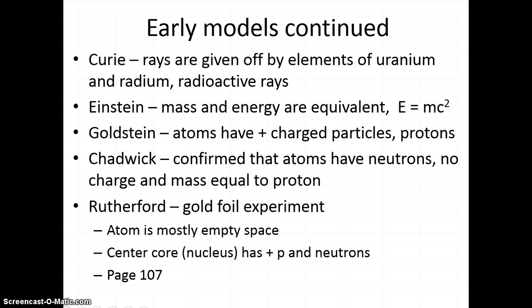Based on his experimental results, Rutherford suggested a new theory of the way the atom looked. He proposed that the atom is mostly empty space, thus explaining the lack of deflection of most of the alpha particles. He concluded that all the positive charge and almost all the mass are concentrated in a small region that has enough positive charge to account for the great deflection of some of the alpha particles. He called this region the nucleus. The nucleus is the tiny central core of an atom, and it holds the protons and the neutrons.